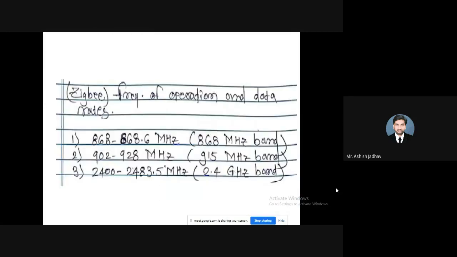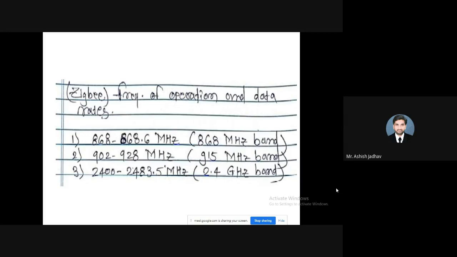Now, after that, I talked about different device types, which include FFD and RFD. FFD means full function device, and RFD means reduced function device. An FFD can communicate with other RFDs and with other FFDs as well.